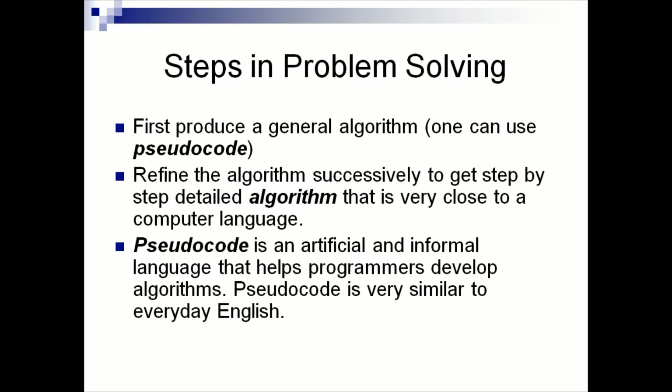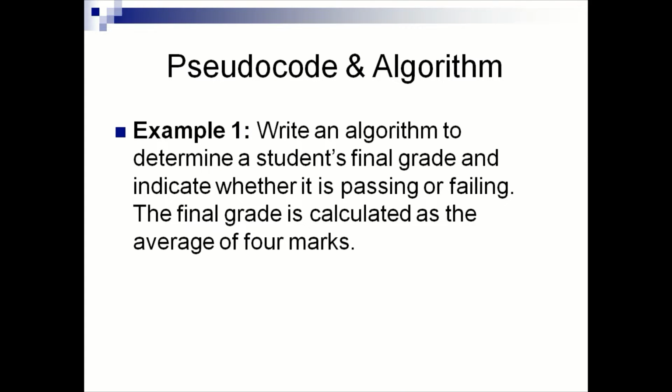Steps in problem solving. First, produce a general algorithm. One can use pseudocode. Refine the algorithm successively to get a step-by-step detailed algorithm that is very close to a computer language. Pseudocode is an artificial and informal language that helps programmers develop algorithms. Pseudocode is very similar to everyday English. Pseudocode algorithm.